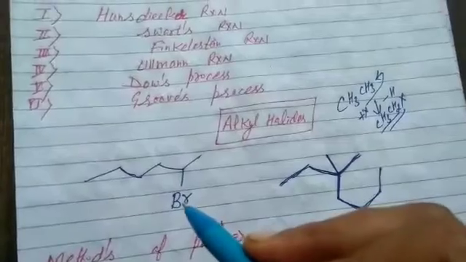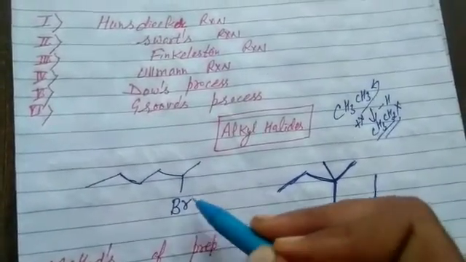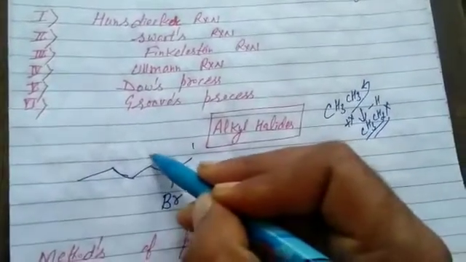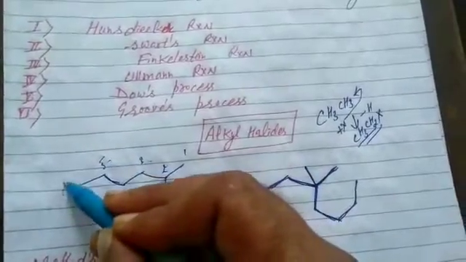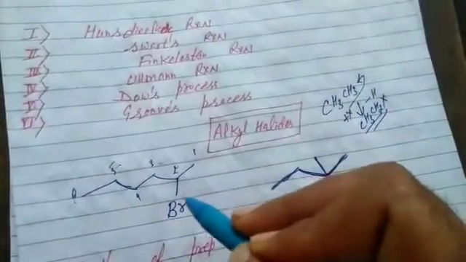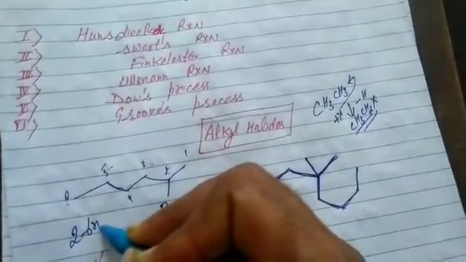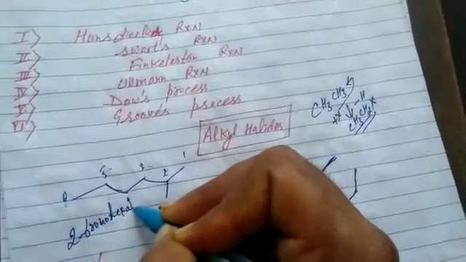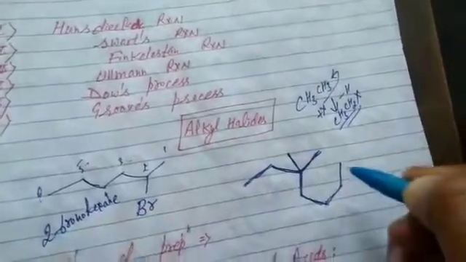Nomenclature. All of you know the lowest number rule. Numbering is carried from that end so that the substituent group gets the lowest number: 1, 2, 3, 4, 5, 6. What is its name? 2-bromohexane. 2-bromohexane. But no mistake should be there. In number and name, proper hyphen should be mentioned.